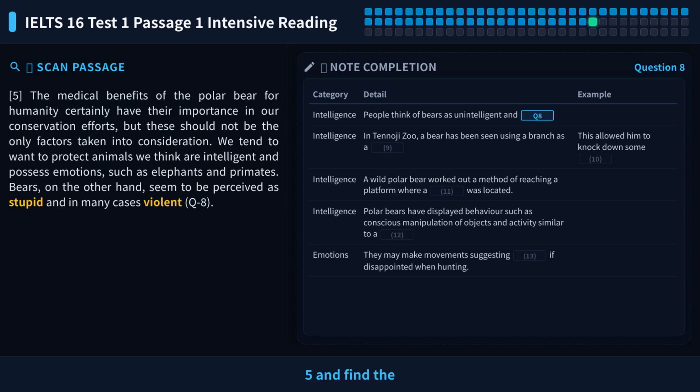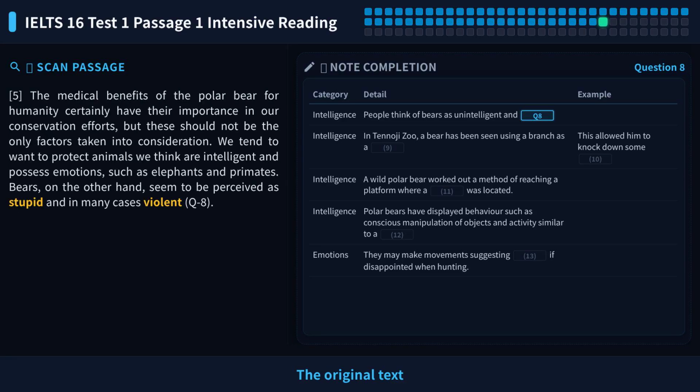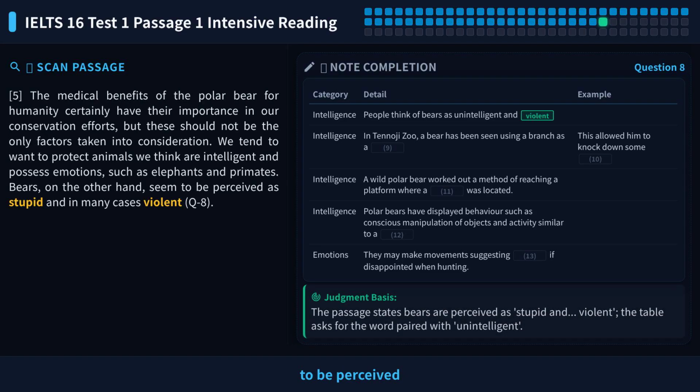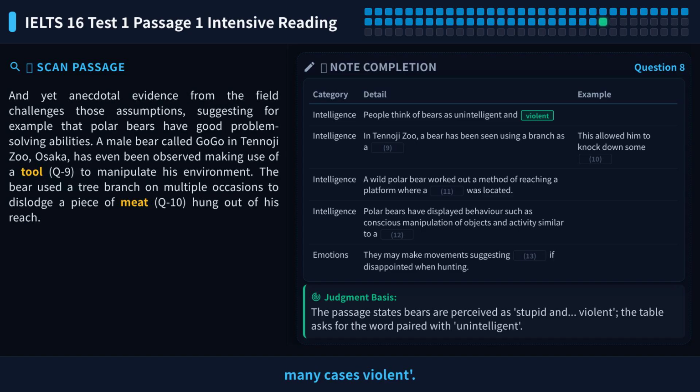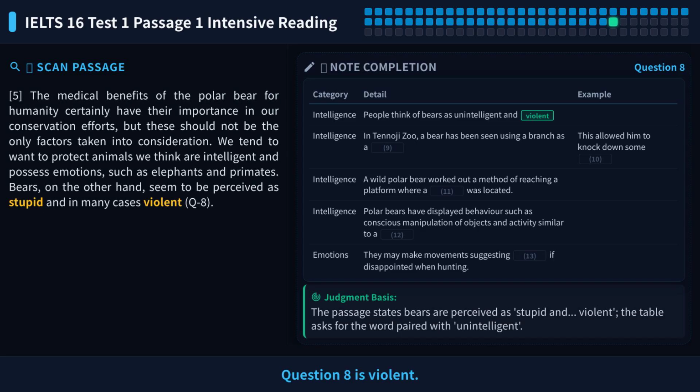Let's go to paragraph 5 and find the sentence that describes bears. The original text says bears seem to be perceived as stupid and in many cases violent. The answer violent is directly given in the text. So the answer to question 8 is violent.